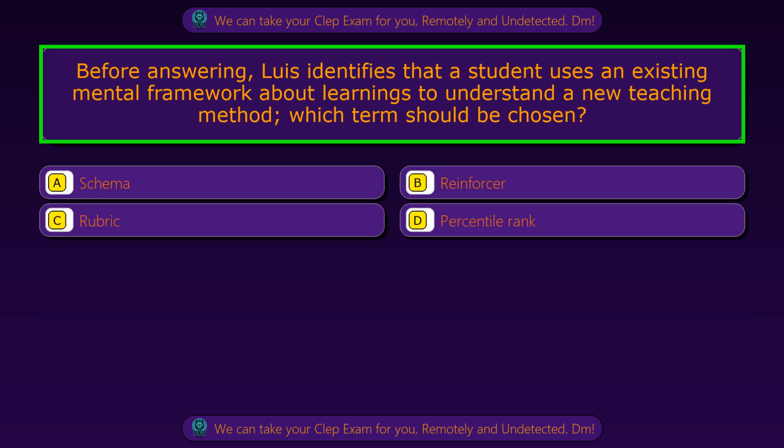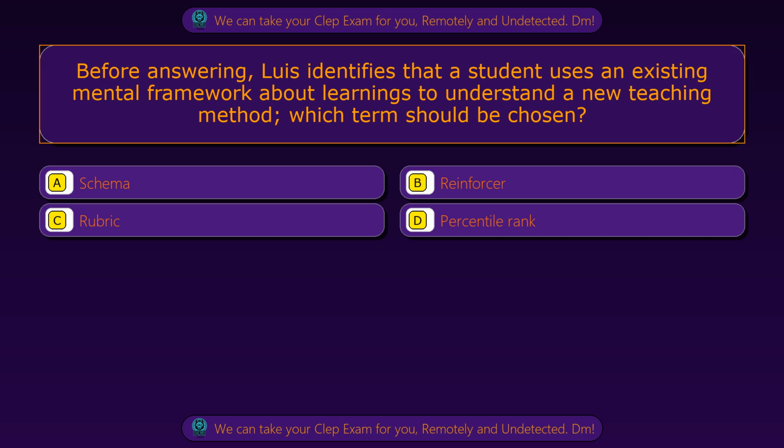Question 44. Before answering, Luis identifies that a student uses an existing mental framework about learning to understand a new teaching method. Which term should be chosen? Option A, schema. Option B, reinforcer. Option C, rubric. Option D, percentile rank. The correct answer is option A, schema.